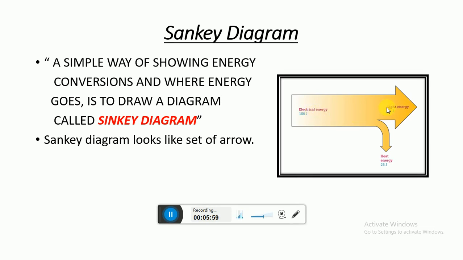Most of the energy is converted into light energy, and the remaining amount of energy is converted into heat energy, which is in the form of loss. So this energy is lost in the form of heat energy. Keep in mind, a Sankey diagram is a set of arrows, and it tells us about the energy conversions and the losses as well.